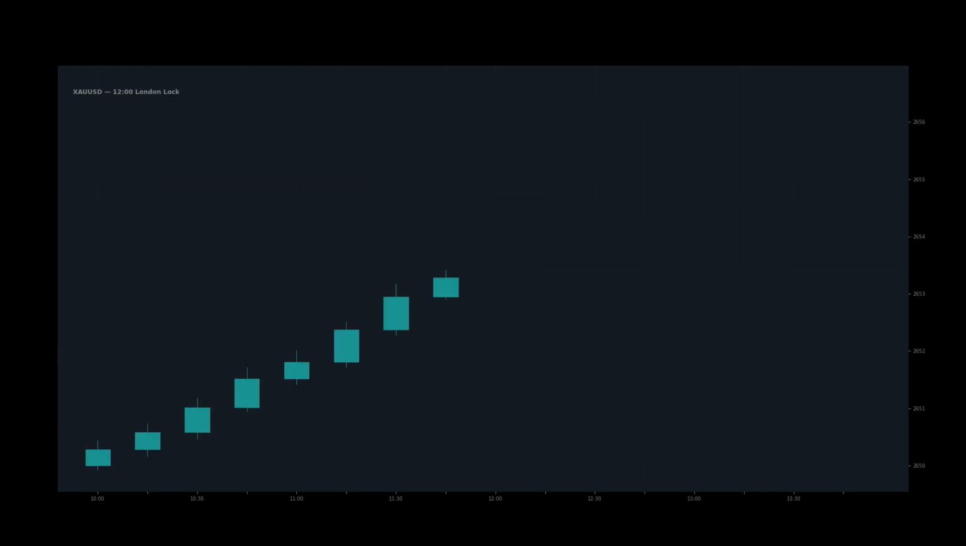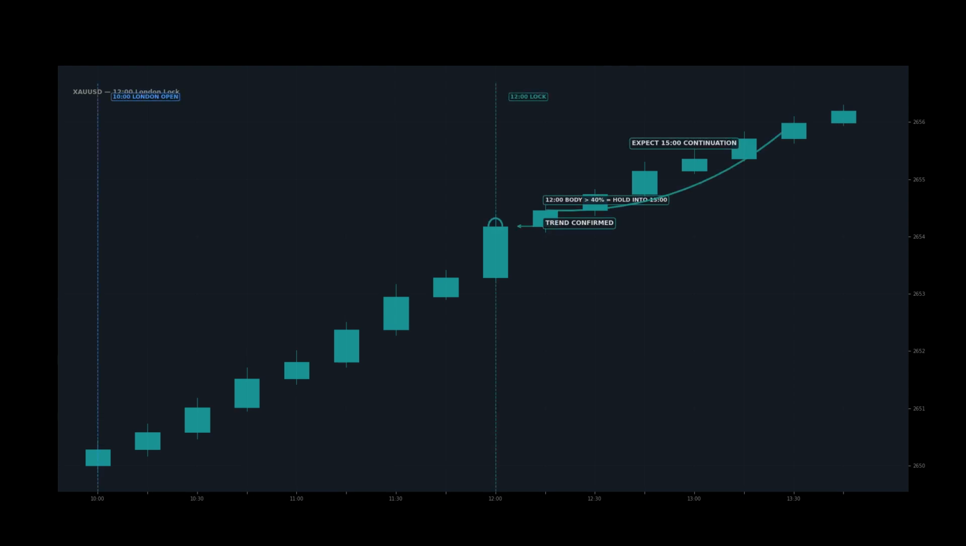The 12 o'clock London lock is a trend filter I discovered from analyzing the 68 charts. By 12 o'clock XAUUSD, London has been open for 2 hours. If the 12 o'clock candle closes with the morning trend, meaning the 6 a.m. through 9 a.m. direction, that trend continues through 3 p.m. approximately 70% of the time. If 12 o'clock closes against the trend, expect a reversal at 15 o'clock. Use 12 o'clock as a filter to manage existing positions, not as an entry trigger.